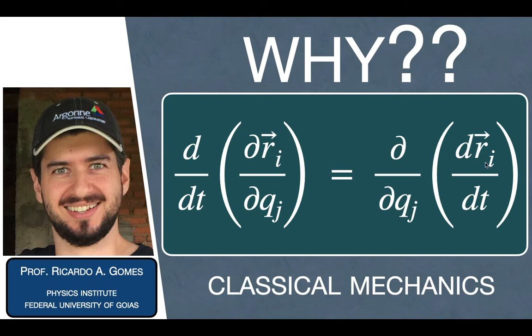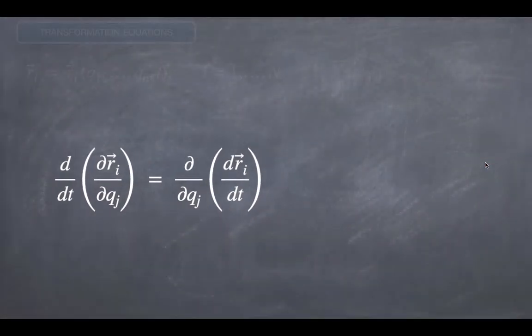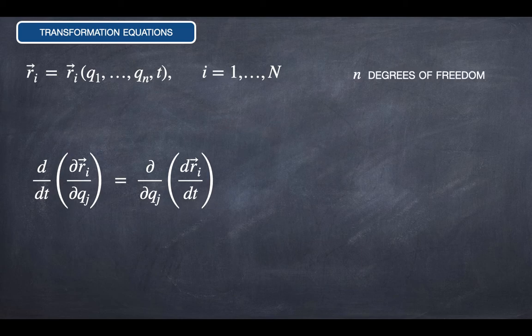This is a question in the context of classical mechanics, in particular of the Lagrangian formalism of classical mechanics. So first, let's understand the relation between Ri and Qj. Ri is a function of the generalized coordinates and time.